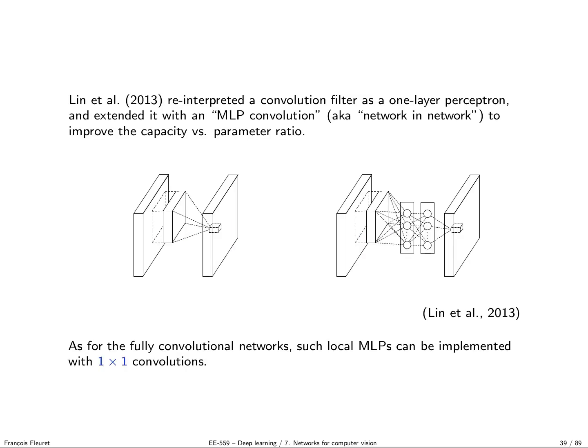So the first new idea that was used to improve performance of standard ConvNets was this idea of networks in networks. We can consider a convolution layer as applying the same linear filter at every location.